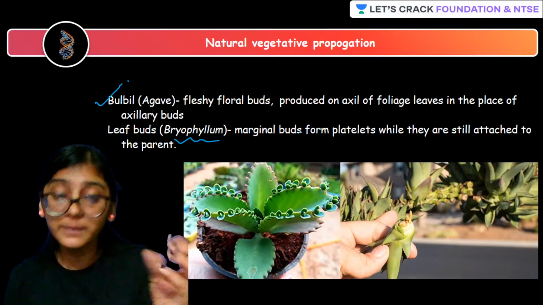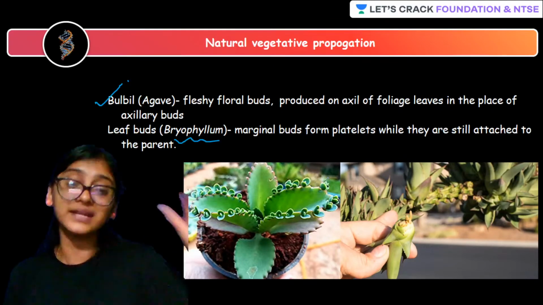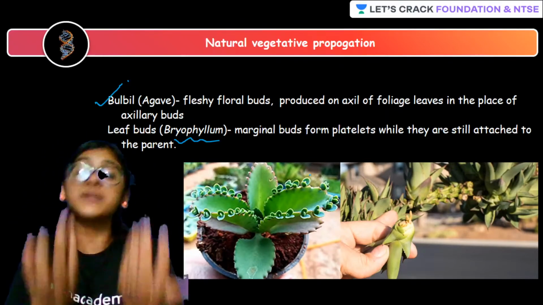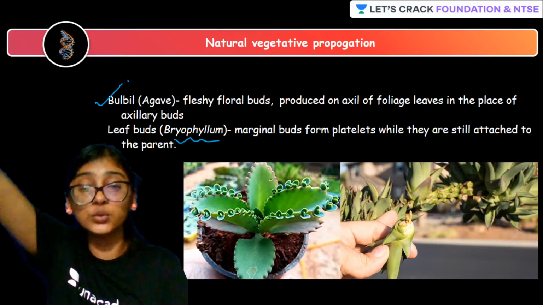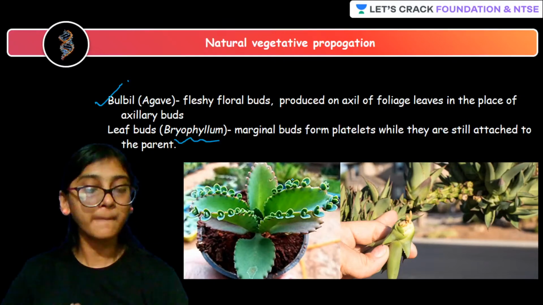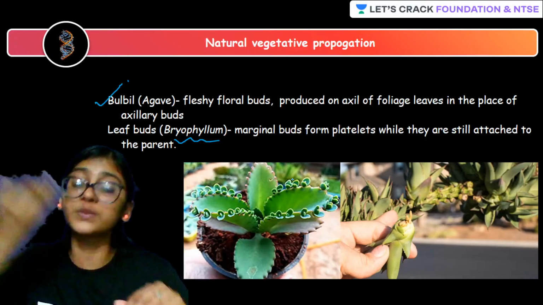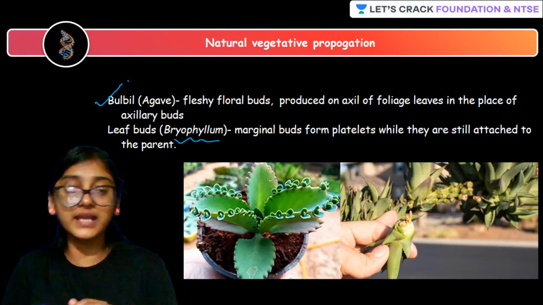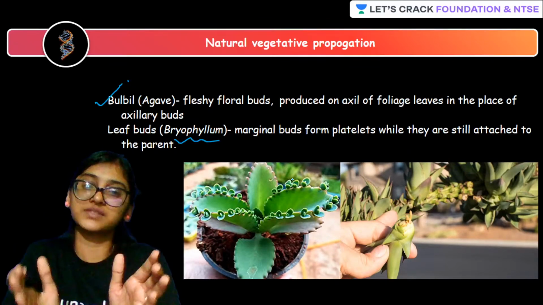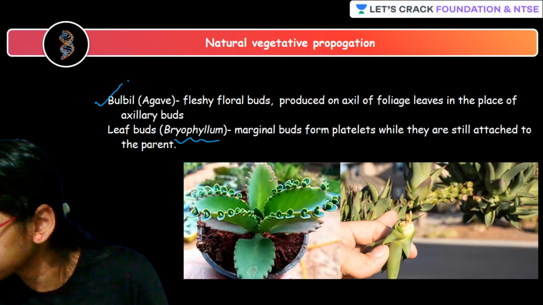Marginal buds will be able to give rise to a plantlet, and each and every plantlet that is attached to the parent will be able to get separated, and they will be able to give rise to new plant. So in the case of bryophyllum, you get to see leaves are modified for the asexual reproduction. Okay, in the case of agave, bulbils, that is fleshy floral buds. Floral buds are able to modify for the asexual reproduction.